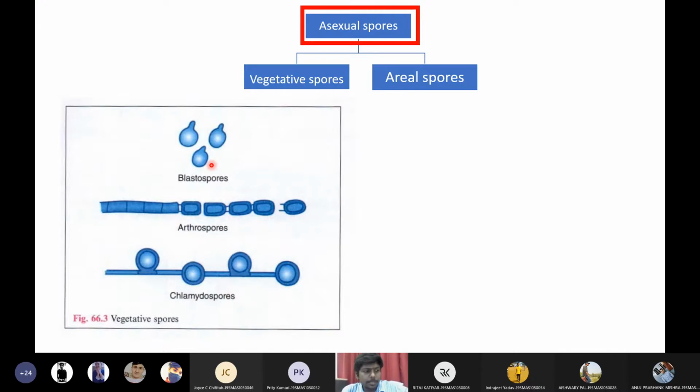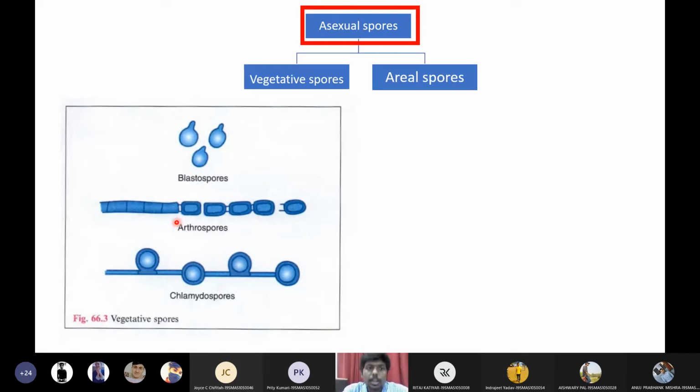So blastospores are like small peanut-shaped spores. You will see they have a very rigid, very strong outer shell. Such spores are called blastospores. Blastospores will have a very strong outer shell. So these are the blastospores.